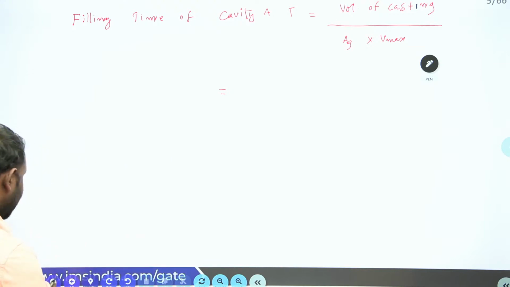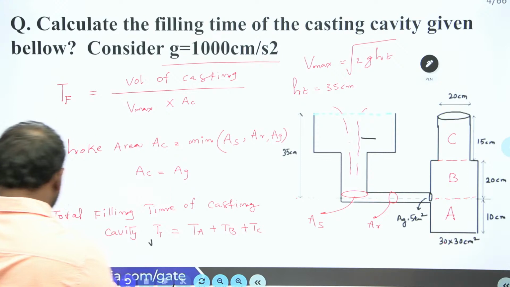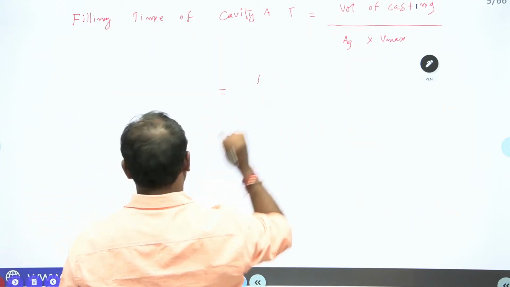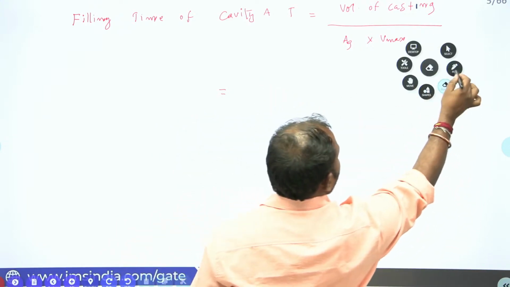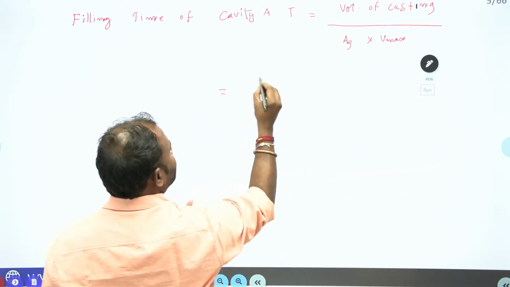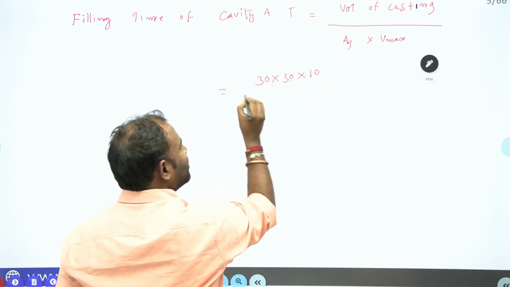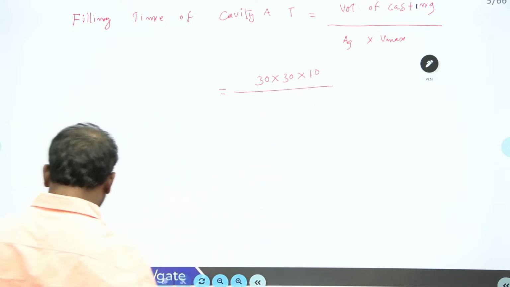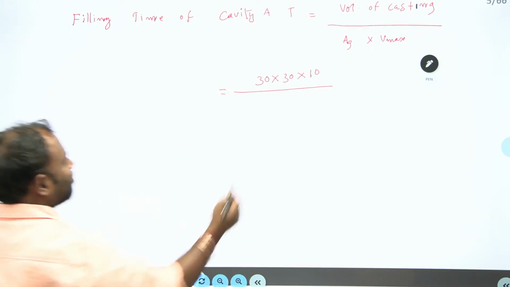What is the volume of casting? Area 30 by 30 into 10 centimeter. So volume of casting: area is 30 by 30 centimeter square and height is 10 centimeter. And then what is your AG? AG is given, 5 centimeter square.